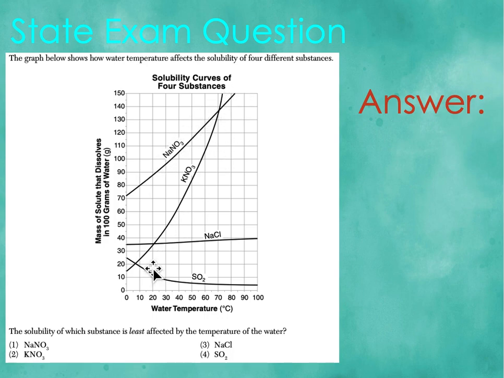Now for KNO3, same thing, it is going up. So the solute keeps dissolving more and more as the temperature increases. And then NaCl, same thing, not as much is dissolving as the temperature is increasing, but you can see a slight rise. However, the last one right here, what I see is that the mass of the solute that's being dissolved is actually decreasing, right? It's going down as the temperature increases.